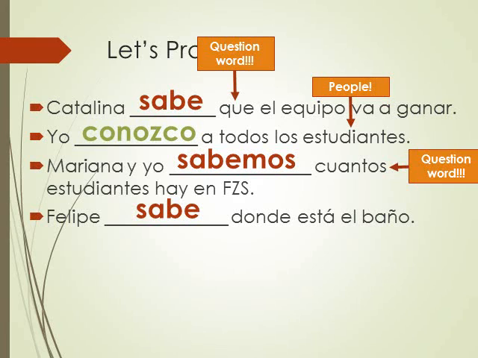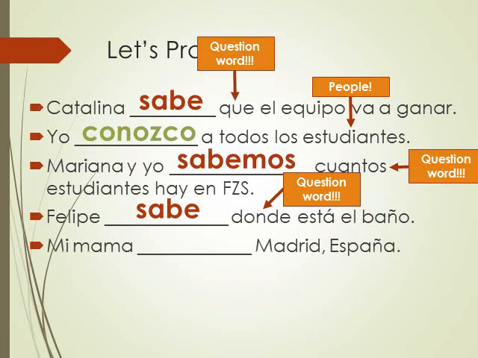Even though this has a place in it, which usually will trigger conocer, because we have this question word dónde, we automatically have to use sabe. This is factual information. It's where the bathroom is within the school or within the house. They can give you exact directions to there, for example. That's factual information.